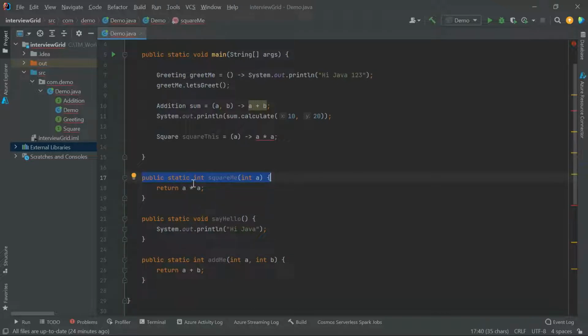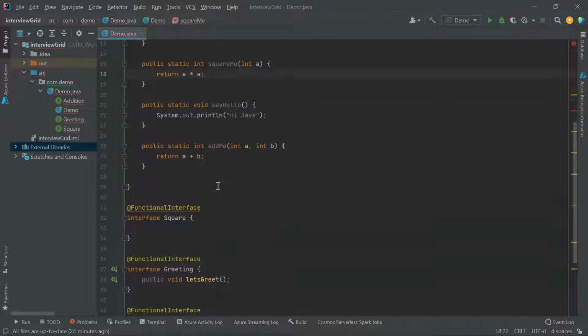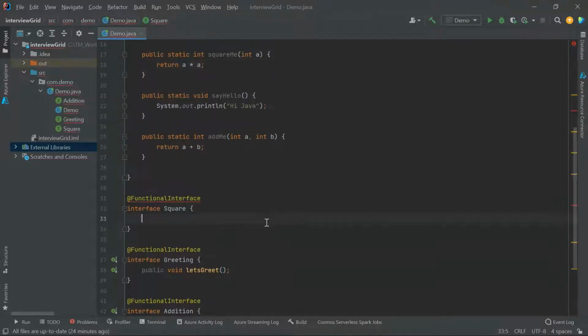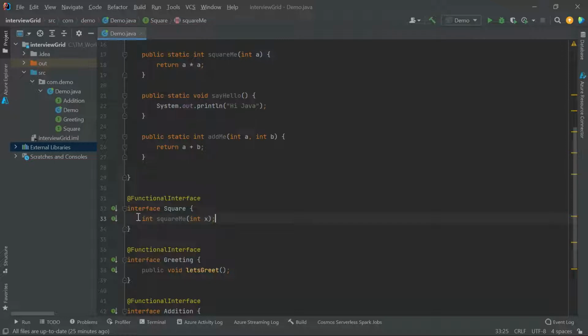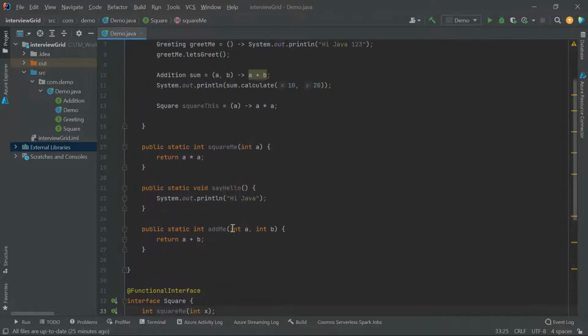So it is public static int squareMe; let this method be squareMe. We are expecting a return of integer here, and we are passing an int value, any name, int x. So this is the signature of the only single abstract method which this interface has.